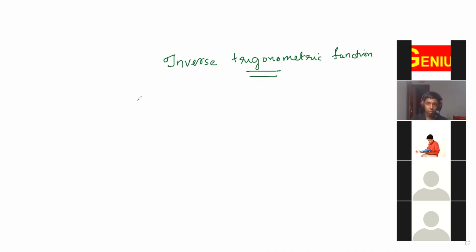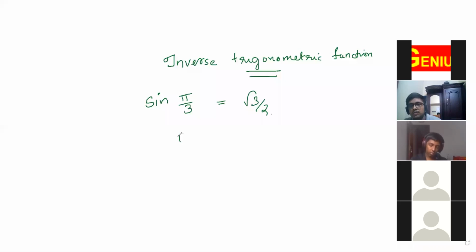Okay, listen. What is the concept? Sine pi by 3, what is the answer? Root 3 by 2. So pi by 3 can be written as sine inverse root 3 by 2. So that is an inverse trigonometric function. This symbol indicates that. Earlier, for the angles you will get some values, isn't it? Here, for the values you will get the answer as angles. Understood the difference?